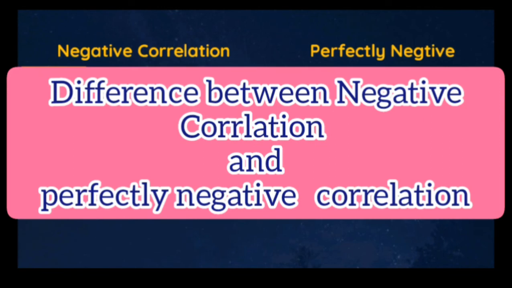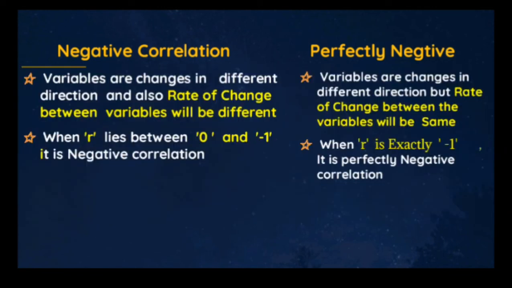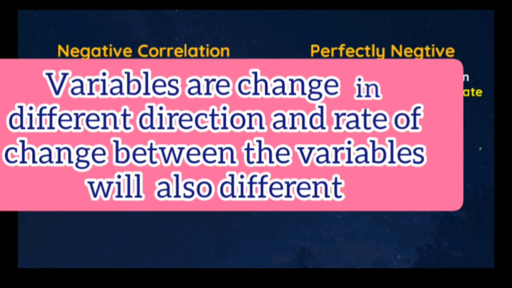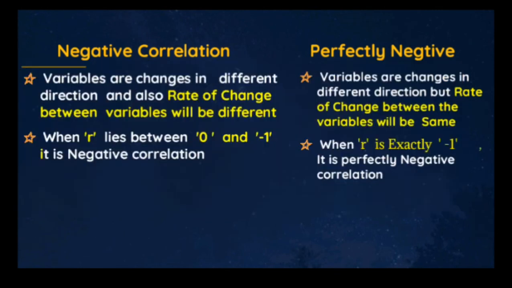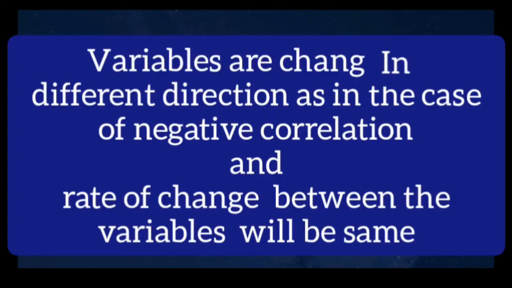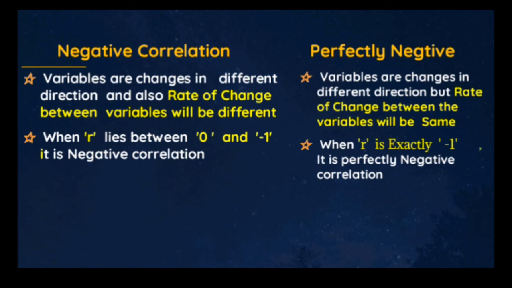Then next, the difference between negative correlation and perfectly negative correlation. In negative correlation, variables change in different directions and also the rate of change between the variables will be different. In the case of perfectly negative correlation, variables change in different directions but the rate of change between the variables will be the same. It is the same as in the case of perfectly positive correlation except the direction of change. That is, here the direction of change is inverse. But in the case of perfectly positive correlation, the direction of change is positive. All other matters are the same.